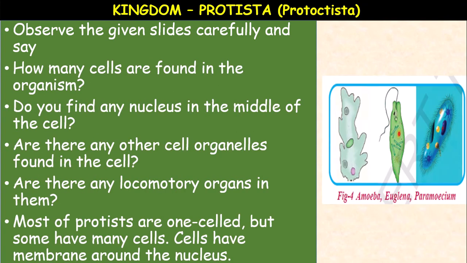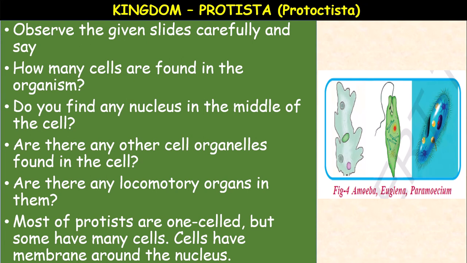In this slide, amoeba, euglena and paramecium are given. How many cells are found in the organism? Only one cell, single cell.